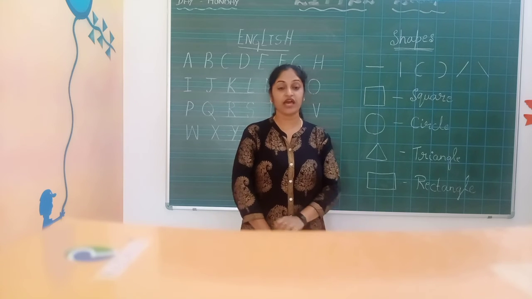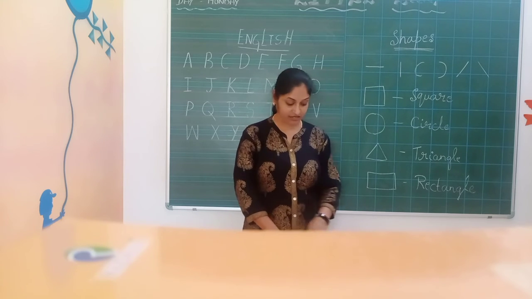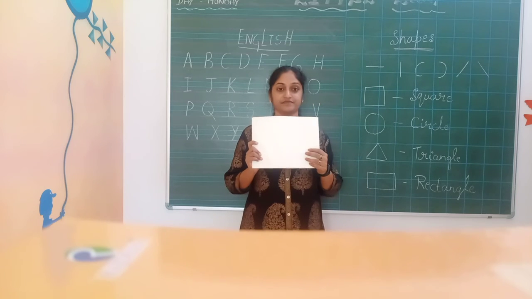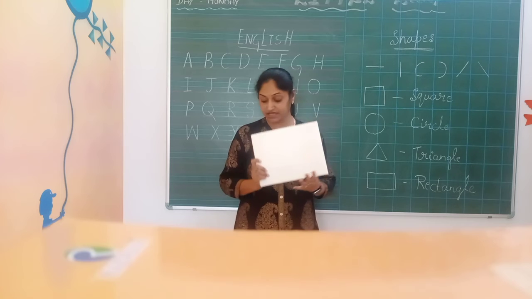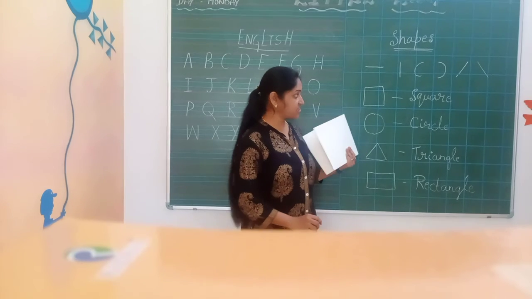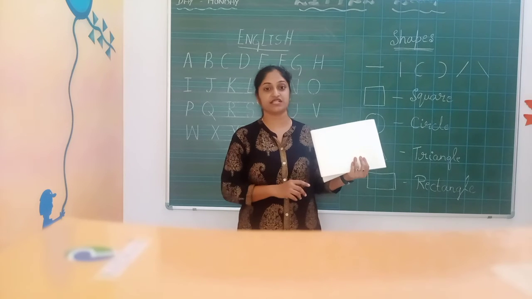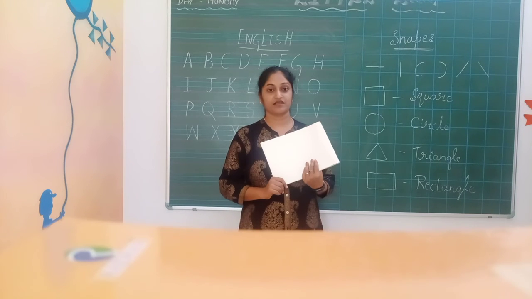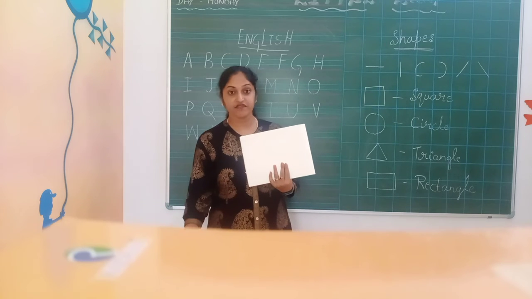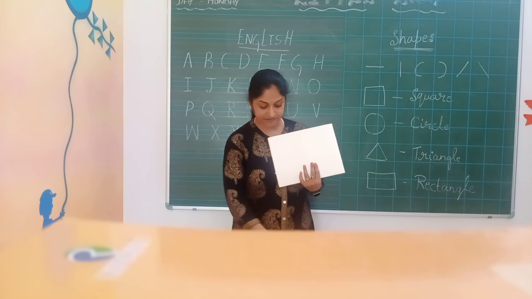Okay, you all have a drawing book, right? Like this. Yes, you all have a drawing book, right? In that, what you have to draw now? Using these shapes, can you draw any objects? And show one. First, you can draw yourself.